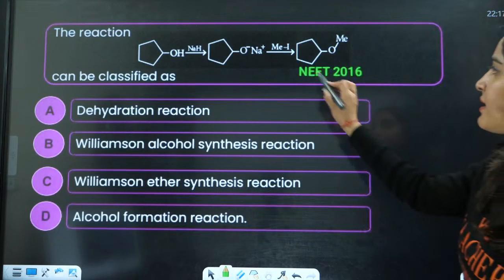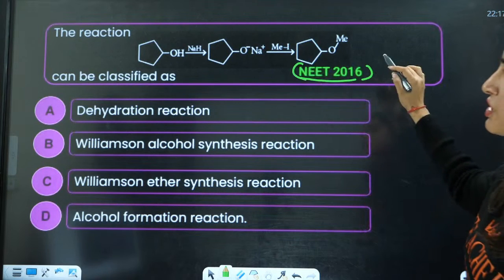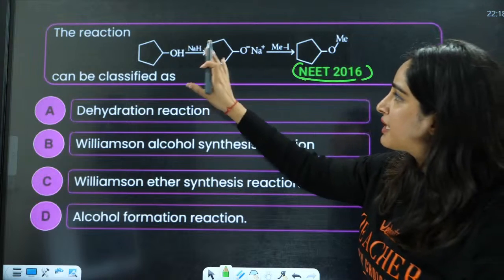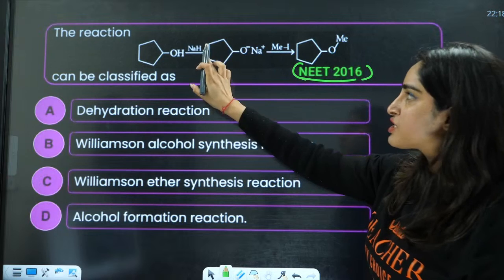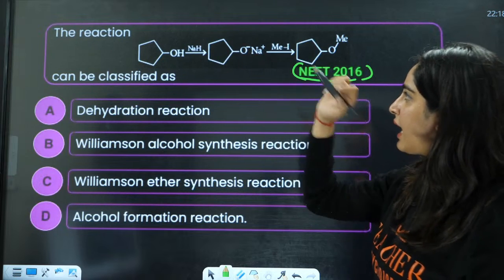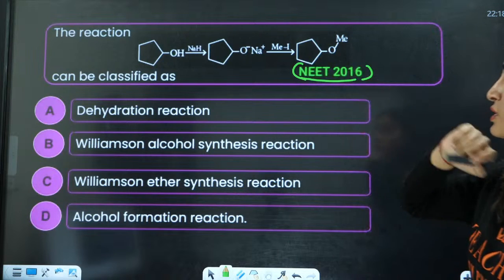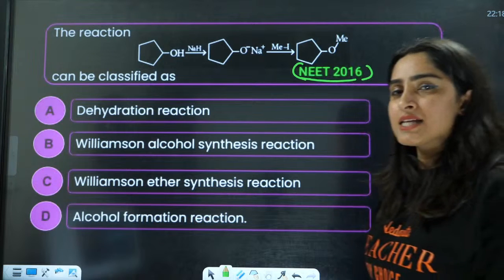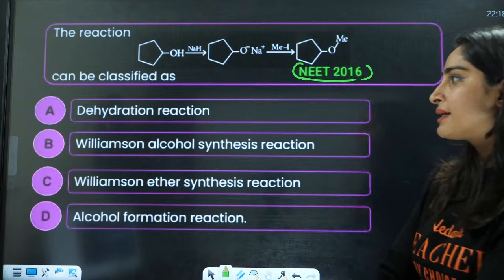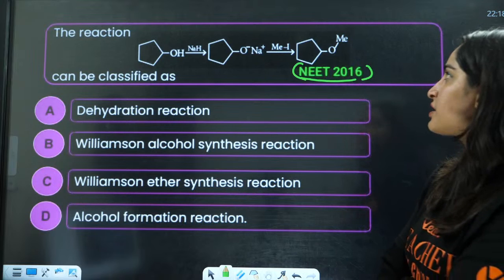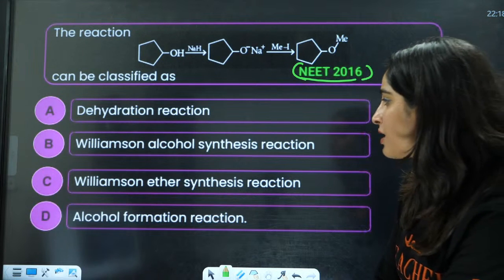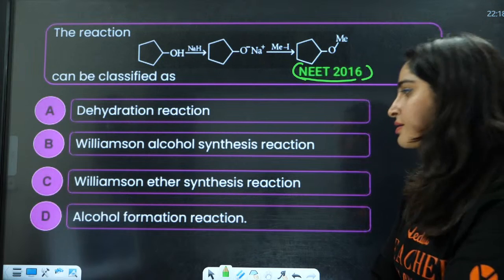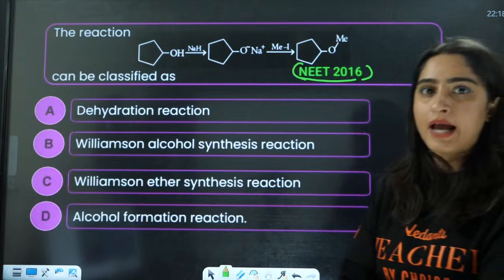Okay, next is the 2016 question. The reaction with NaH, then after that with methyl iodide, will lead to this product. What is this classified as? What is happening in this reaction? Dehydration reaction, Williamson alcohol synthesis reaction, Williamson ether synthesis reaction, or alcohol formation reaction?